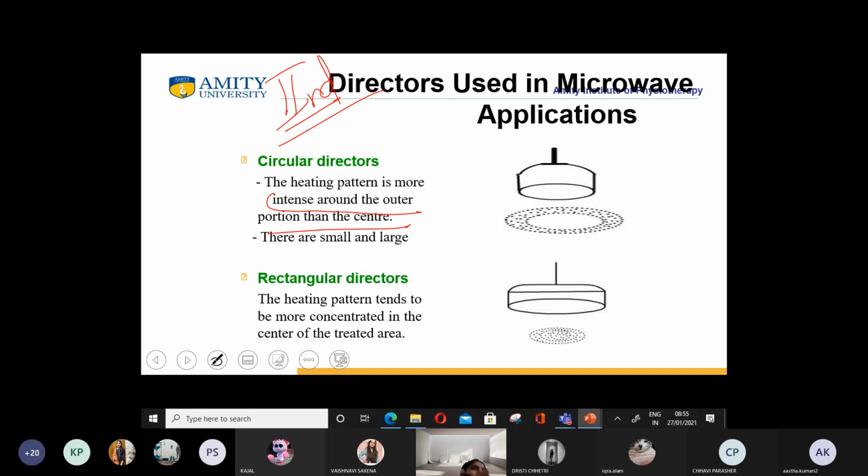This is attributed to the magnetron giving all the transmission to the coaxial cable, and this coaxial cable has to put everything onto the radiating system through the antenna. So when we use the circular director, there are small and large sizes, whereas for the rectangular director, the heating pattern tends to be more concentrated in the center of the treatment area and less intense around the outer portion than the center.